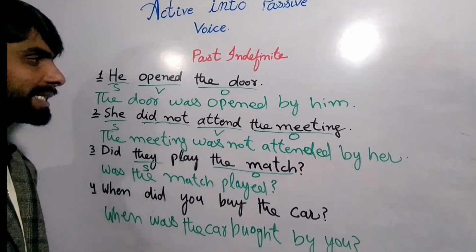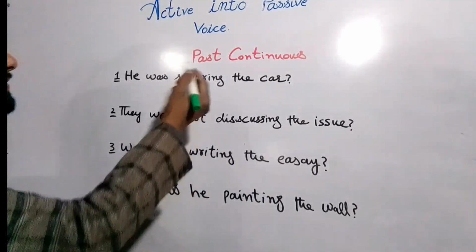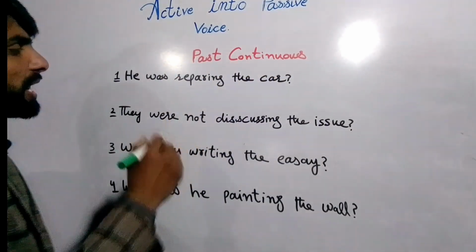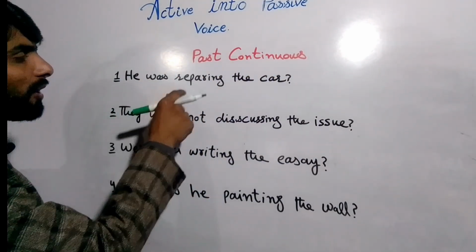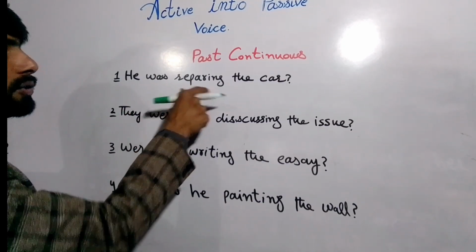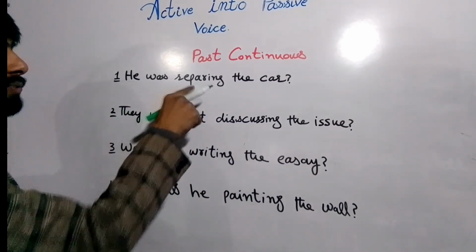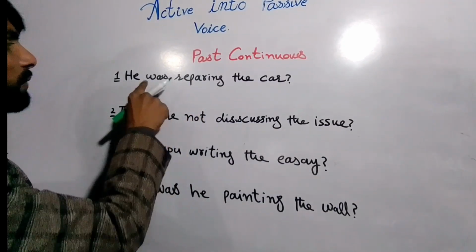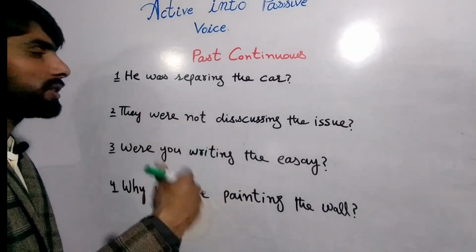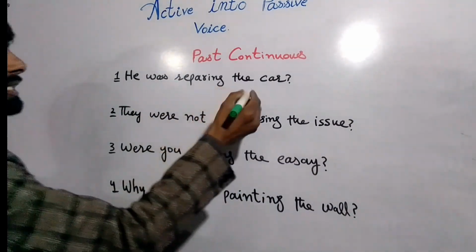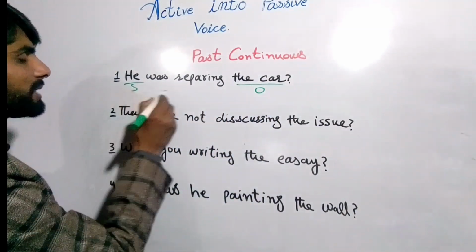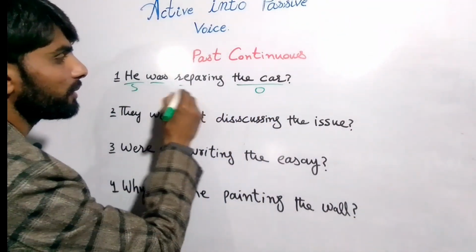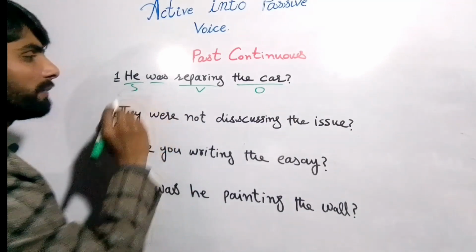So let's move on to the next tense. Next our tense is past continuous, right? After the helping verb was, we are using the fourth form of the verb, the first form with ing, right? So was preparing, it is past continuous. First, the car is the object, he is the subject, and was is the helping verb, this is the main verb, right?